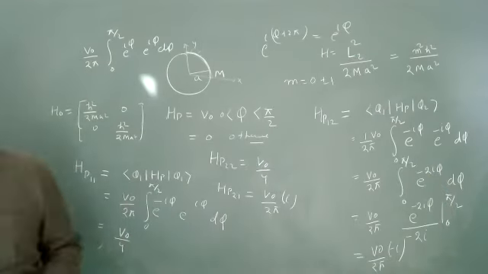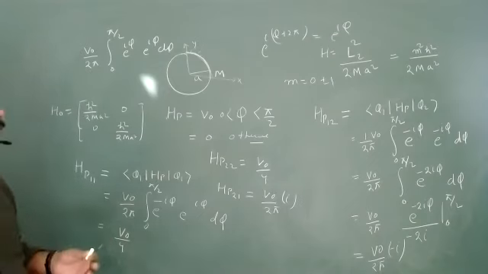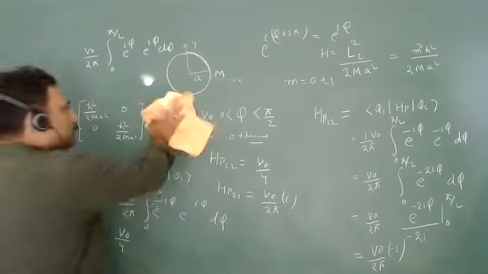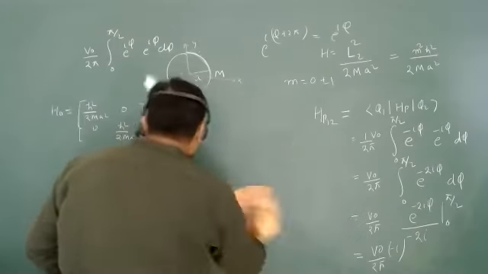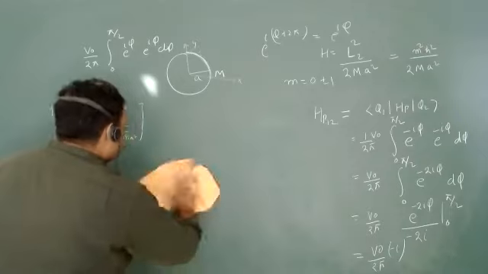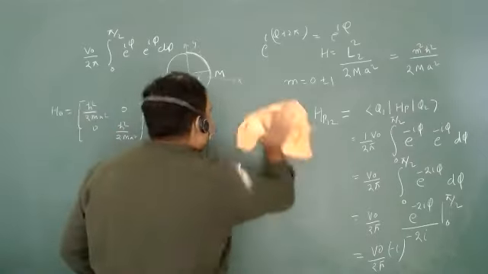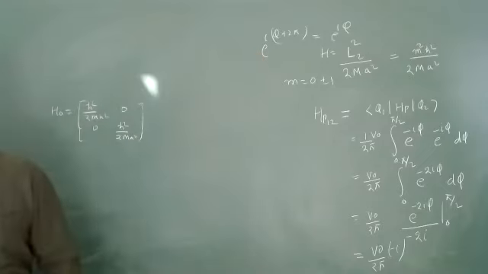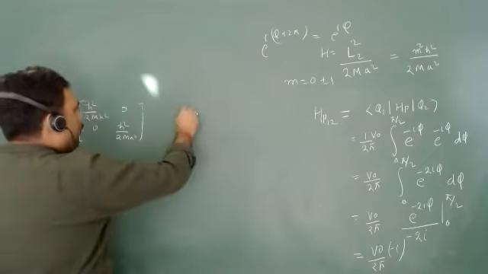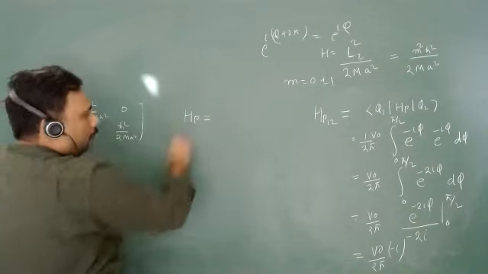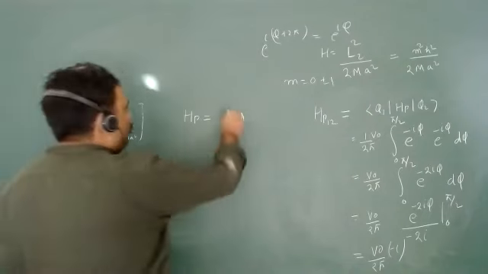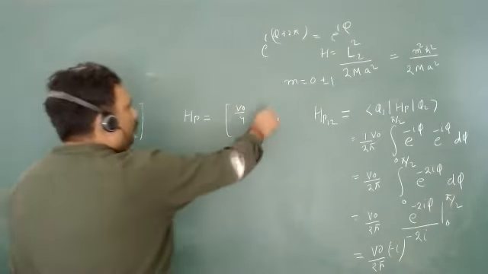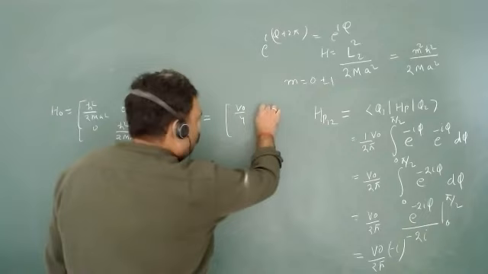So now let us try to make your H_P matrix. For the H_P matrix, the value is given by V naught by 4, and what is this value?